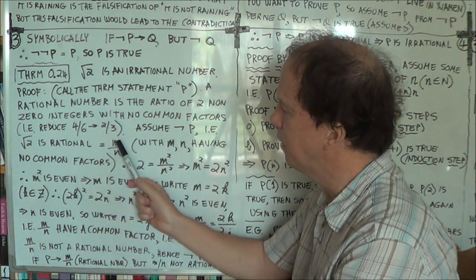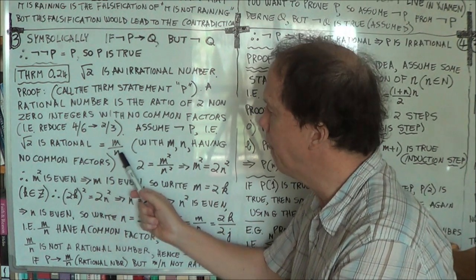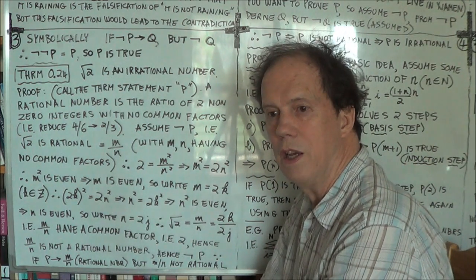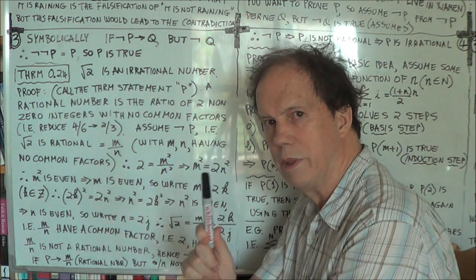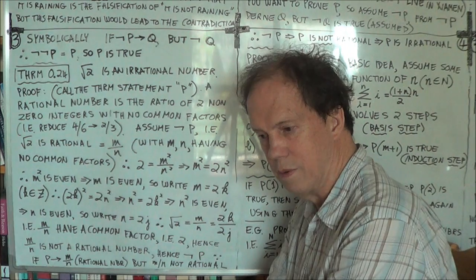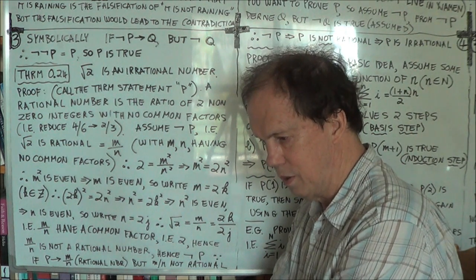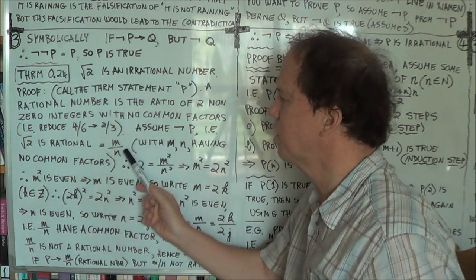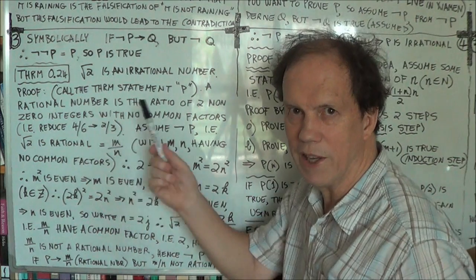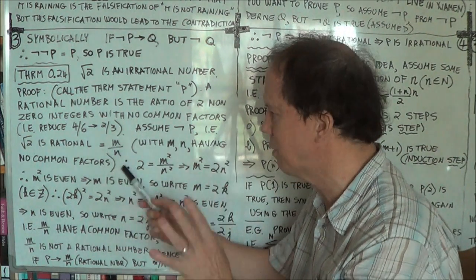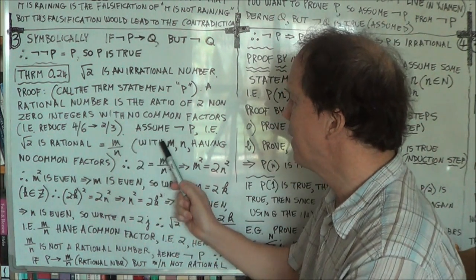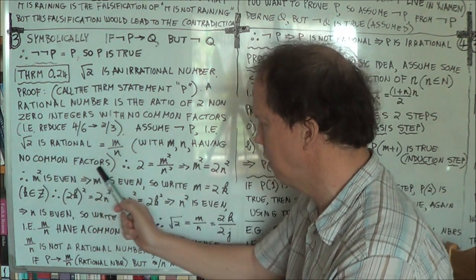So m over n are integers. n is non-zero, and m and n have no common factors. Right? We'll just remember that, and that'll be related to our Q and not Q. You'll see how it all comes in a minute. Okay, so m and n have no common factors.